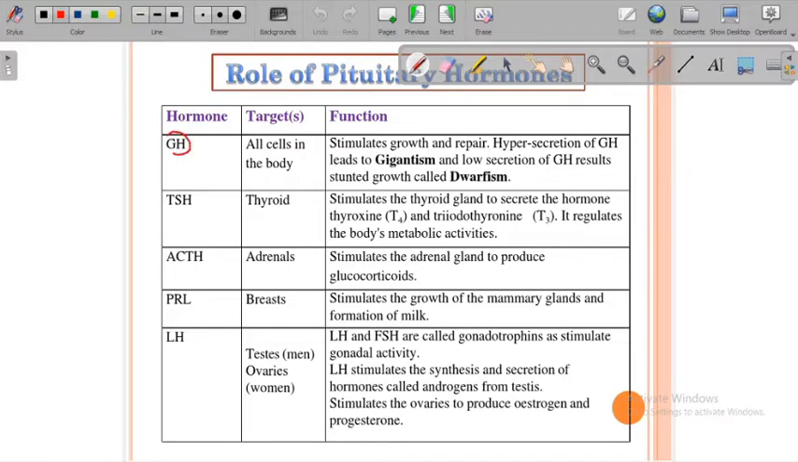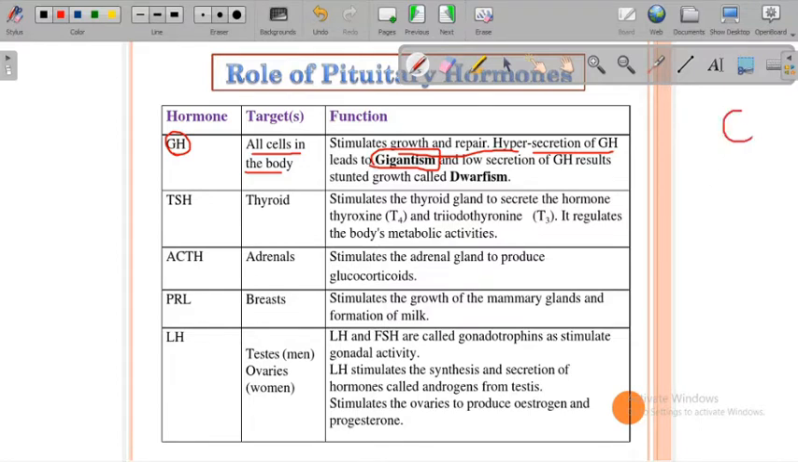The growth hormone which we saw, the role of pituitary hormones. The target is all the cells in the body, because all the cells need growth. They divide and they grow. So it stimulates growth and repair. Hypersecretion of growth hormone leads to gigantism, like when we see people with very excessive height, right?